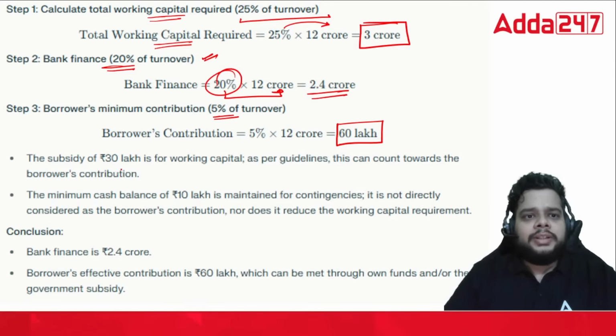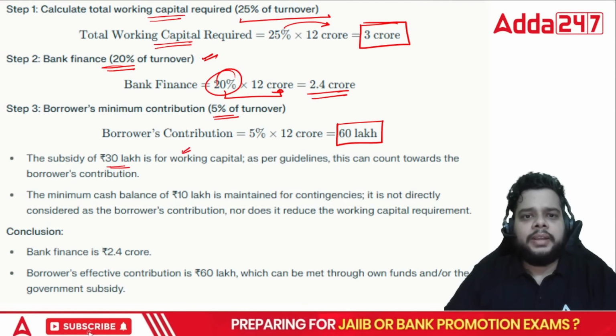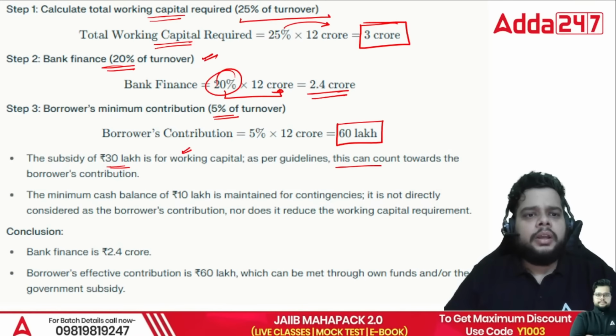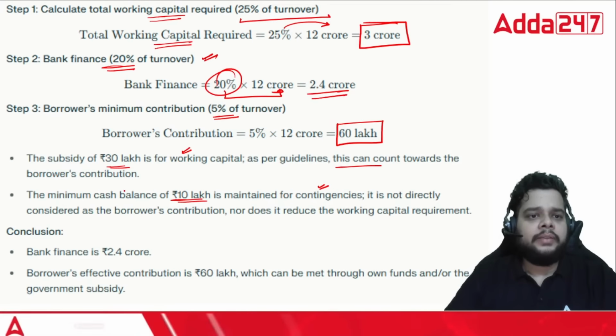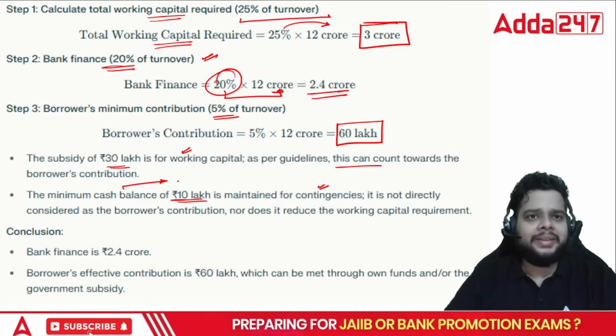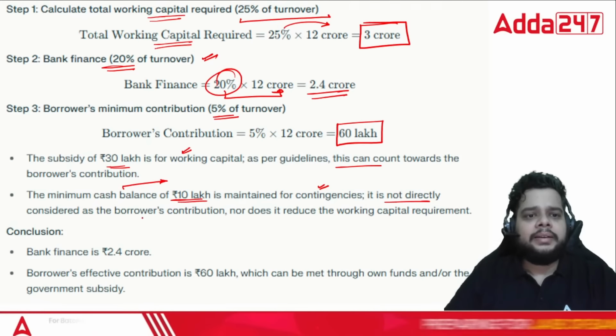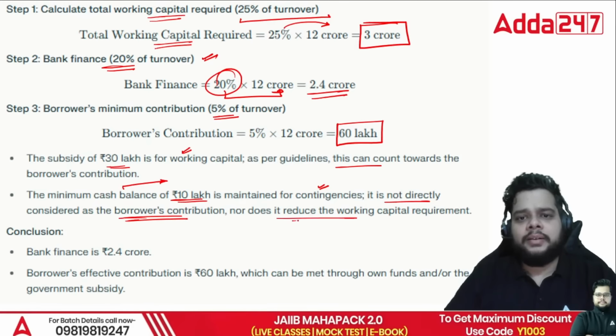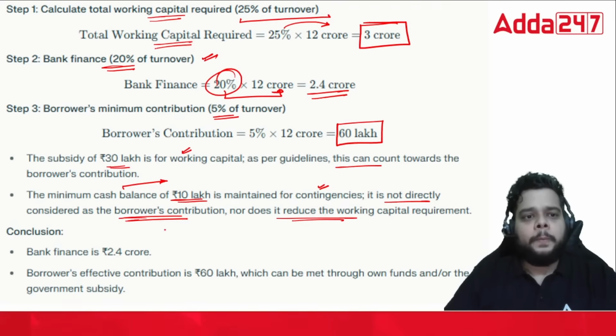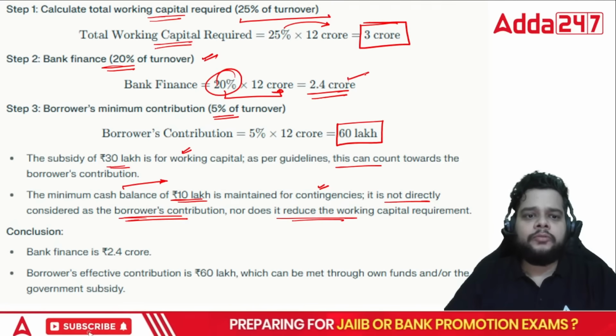Fine. So the subsidy, that is 30 lakh, is for the working capital as per the guidelines. This can count towards the borrower contribution. The minimum cash balance of 10 lakh is maintained for contingency only. Fine. So cash balance is for emergency purposes, not directly considered as the borrower's contribution, nor does it reduce the working capital. So bank finance comes out to be 2.4 crore.